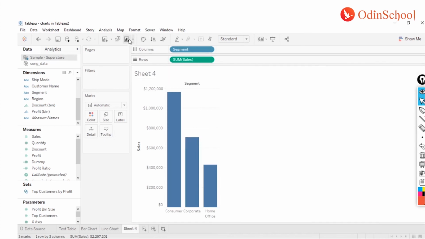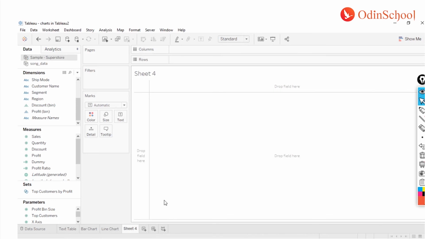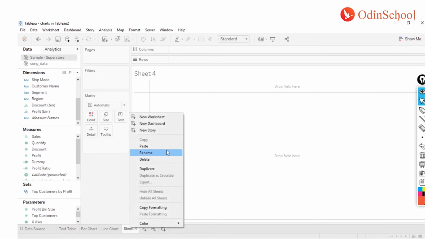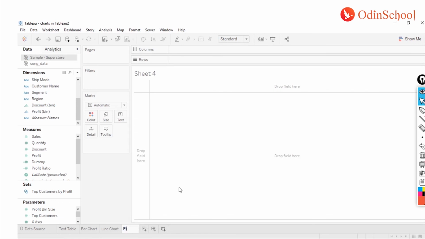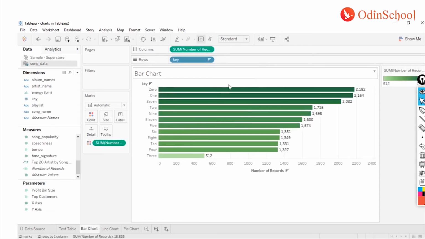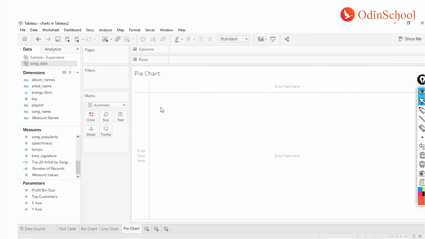Our next chart is a pie chart. Let me rename it as pie chart. All right, so what is a pie chart? Over here in a bar chart I was giving you a way in which you can compare column-wise, where the length was proportional to the value. Now in a pie chart it's going to be a circular representation of your data, and your circle will be sliced,